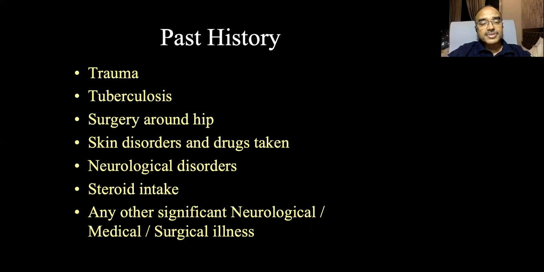And right now, of course, because of the pandemic, you have to take the history of any COVID infection. If there's a coronavirus infection, usually they are treated with steroids from the beginning. And nowadays we are seeing many patients coming with avascular necrosis of the hip due to intake of steroids because of treatment of COVID-19 infection. So that is more important nowadays. You may find patients with a history of corona infection.